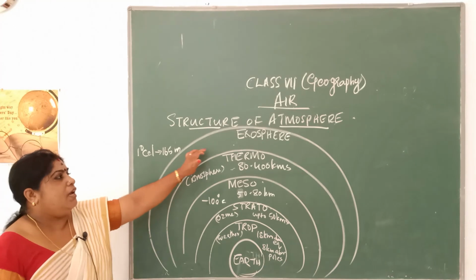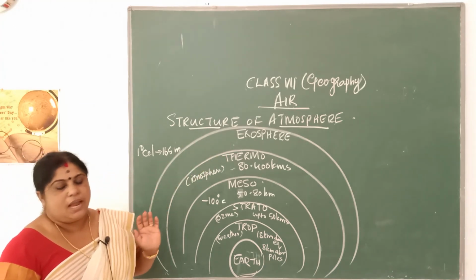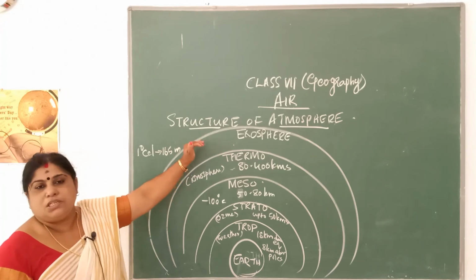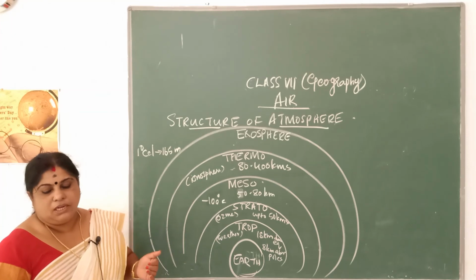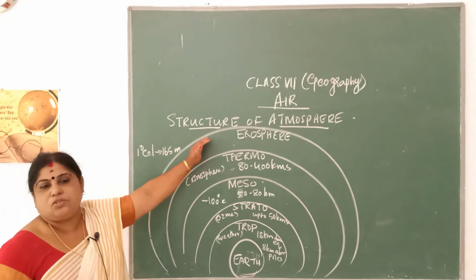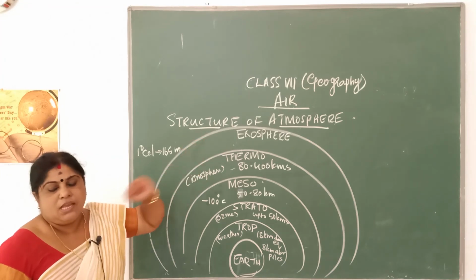Now the last layer of the atmosphere is called the exosphere. It is the last layer, and this layer is the one which merges with the outer space. Here also the temperature goes on increasing with altitude because of the solar radiation. These are areas which are under the direct rays of the sun.